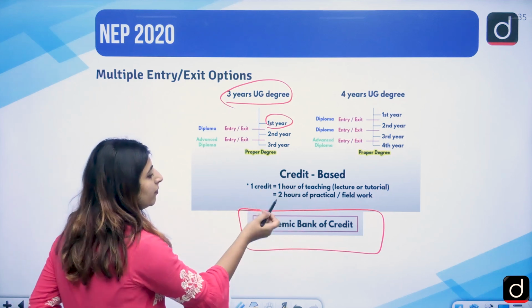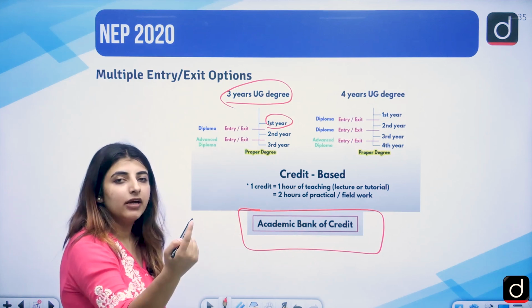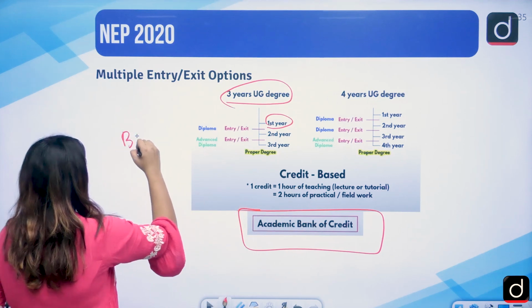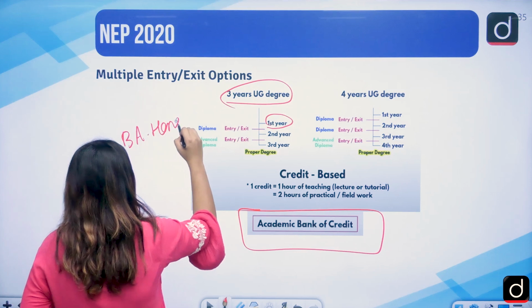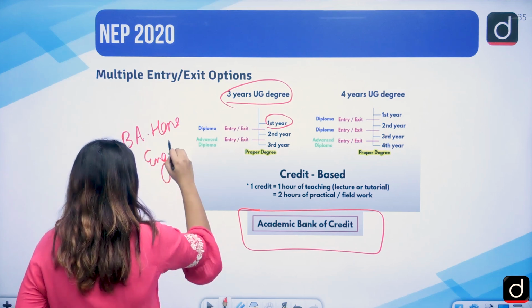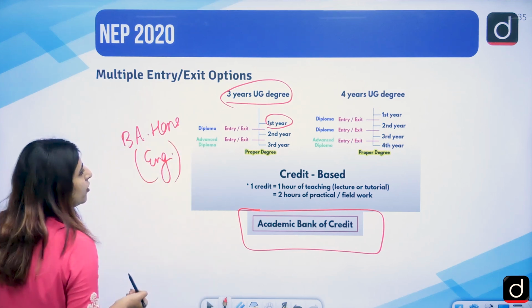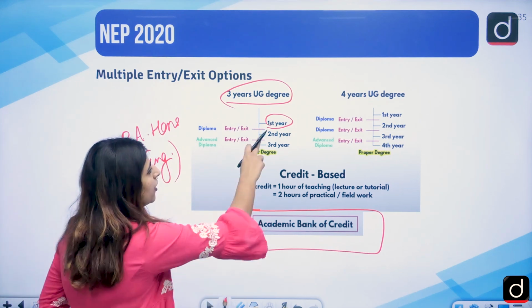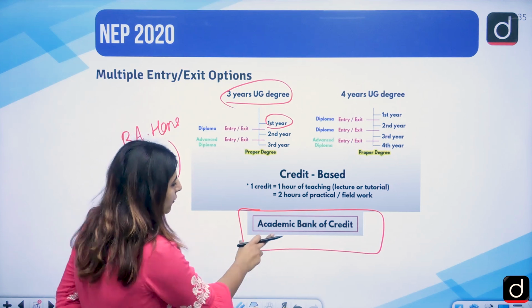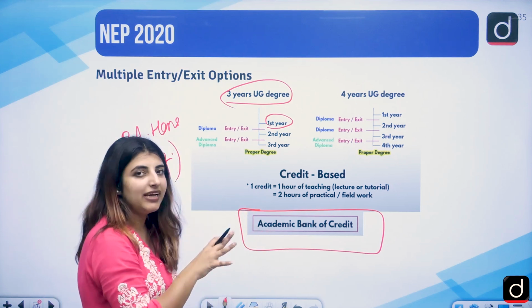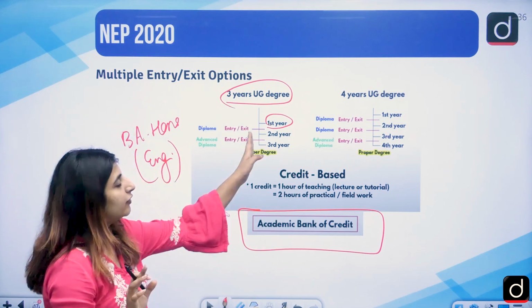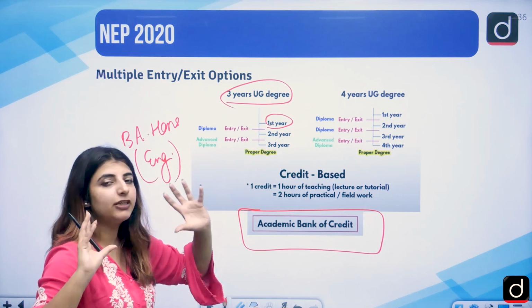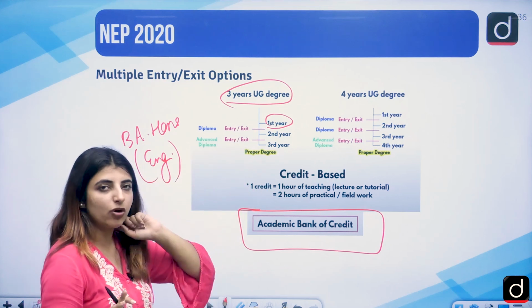Then you can resume if you again start doing, let's just say you are doing BA honors in English, correct? So first year mein you did the first year, you completed the first year. For the second year you have to leave. So your credits, that this many lectures you have attended for first year, of course it means that you have completed your first year of the bachelor's honors degree.